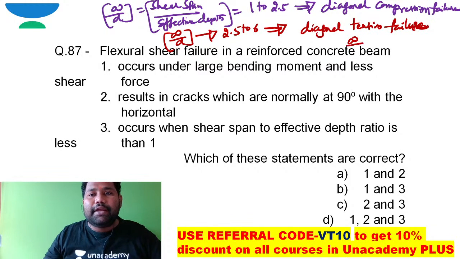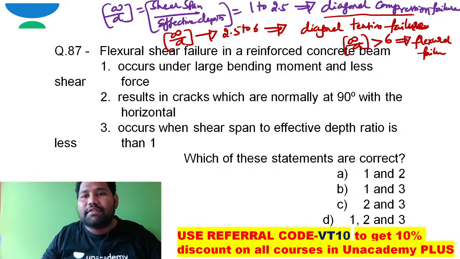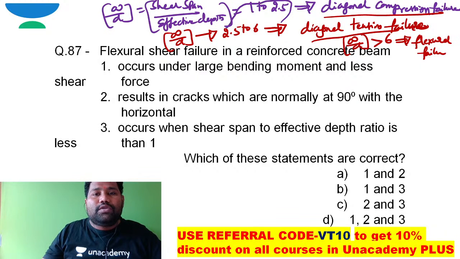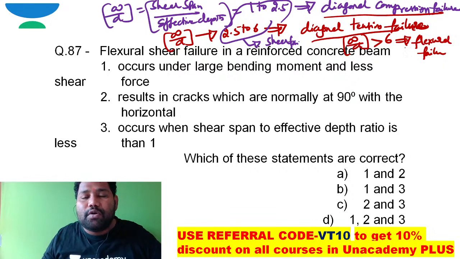When the a by d ratio is more than 6, in such a case flexural failure. These diagonal compression failure and diagonal tension failure are the types of shear failures. From 1 to 6, shear failure is possible. When the a by d ratio is more than 6, then flexural failure is possible.